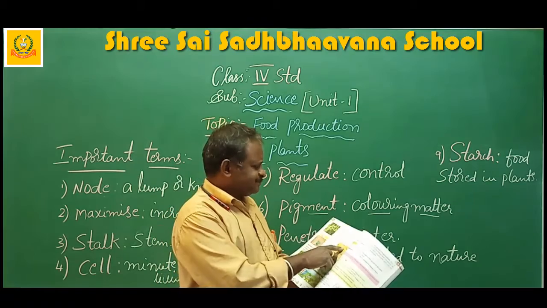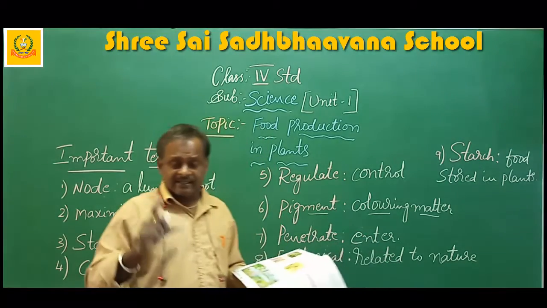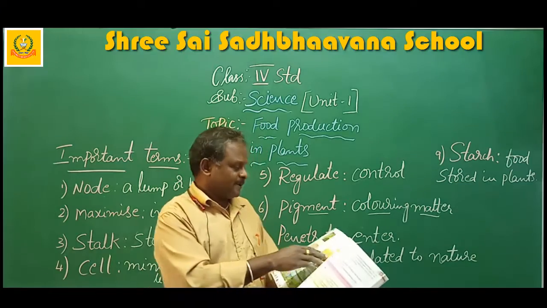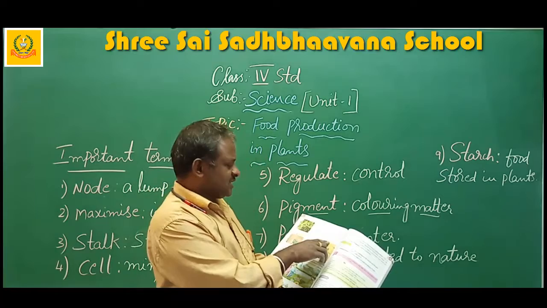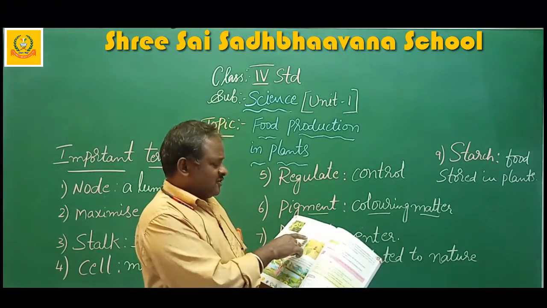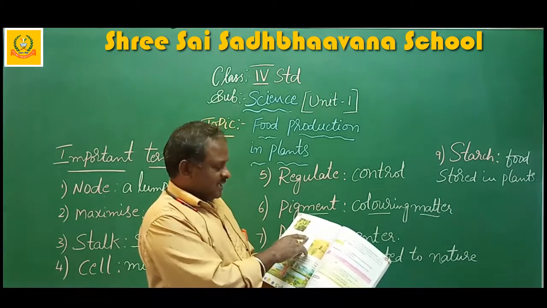Next, the stem contains chlorophyll. Here the stem itself contains the chlorophyll. The stem prepares the food. The process of photosynthesis and storage of food occur in their stem only.